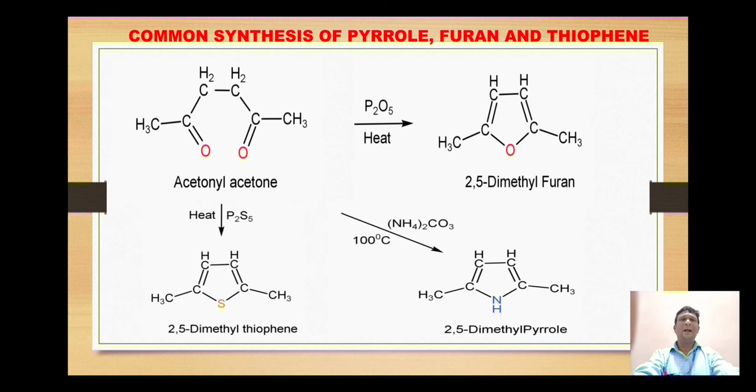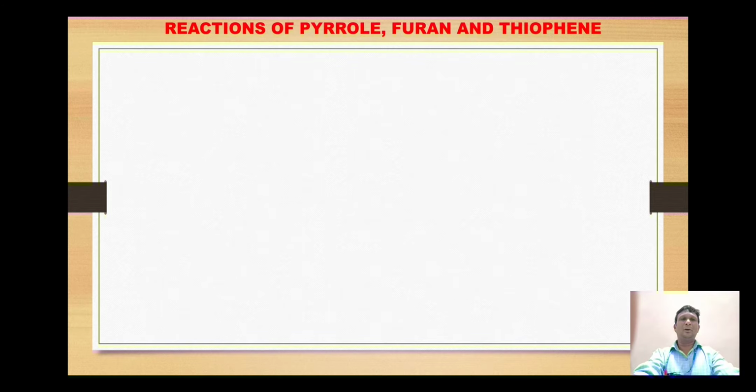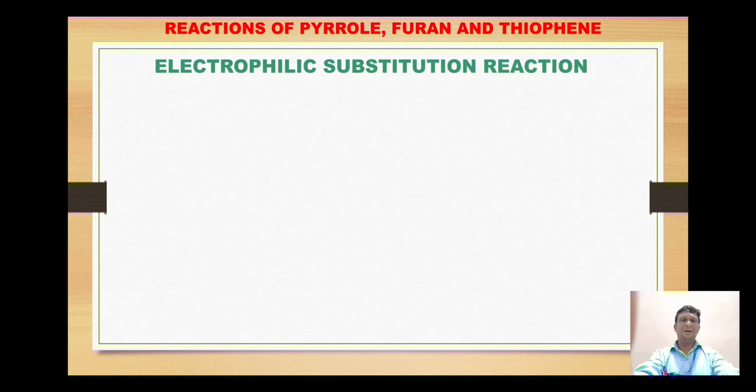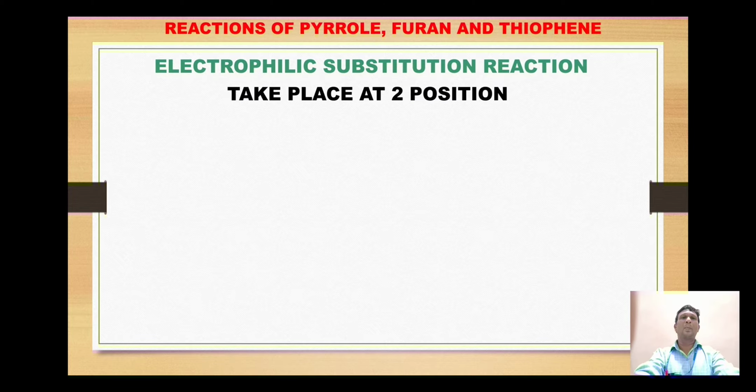So it is a common synthetic pathway for pyrrole, furan and thiophene. Let's look at the reactions of pyrrole, furan and thiophene. The most important one is the electrophilic substitution reaction. In these heterocyclic rings, the electrophilic substitution reaction takes place at position number 2. So let's take some examples.